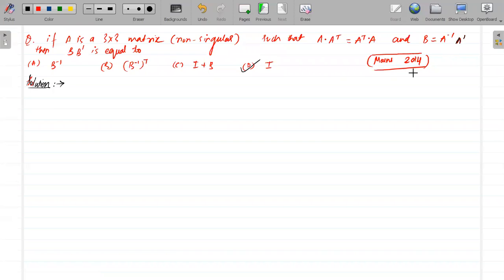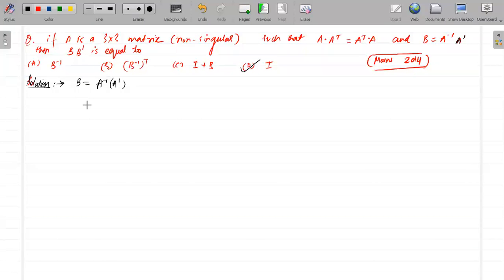Okay, so many of you are getting B is A inverse into A transpose.